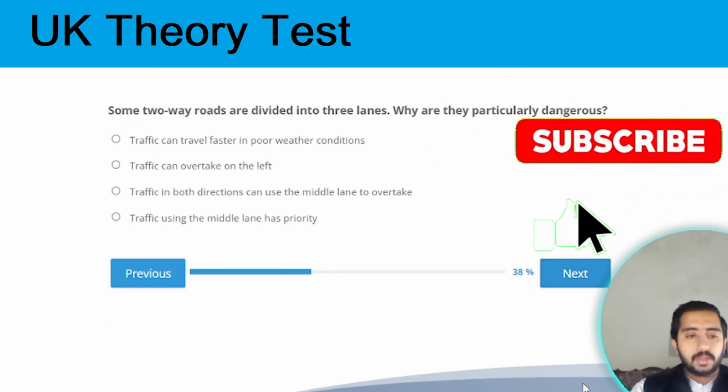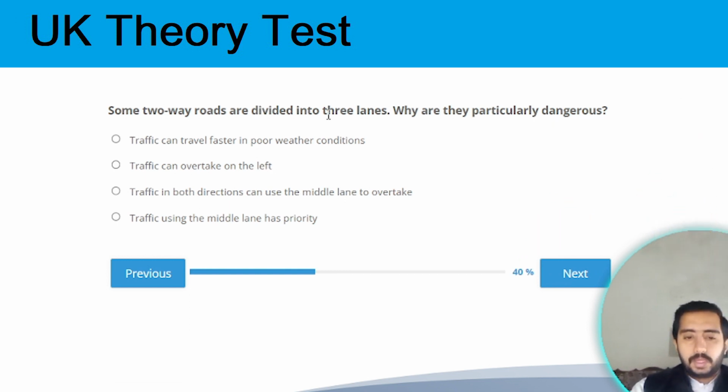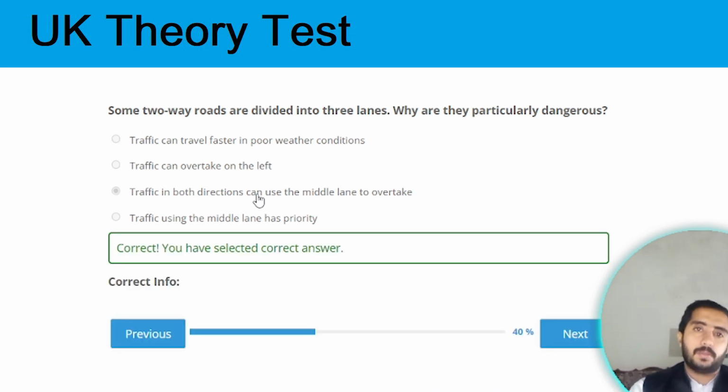Next question. Some two-way roads are divided into 3 lanes. Why are they particularly dangerous? They are dangerous because traffic in both directions can use the middle lane to overtake other vehicles. Option C is the correct one.